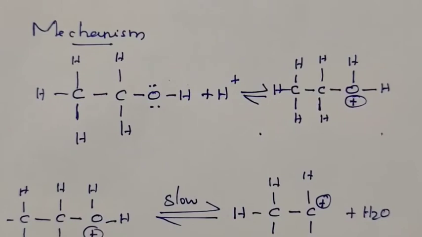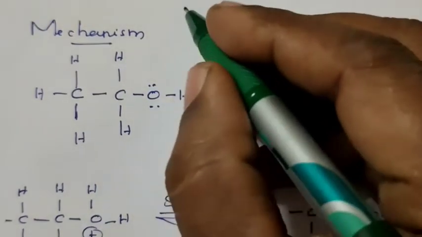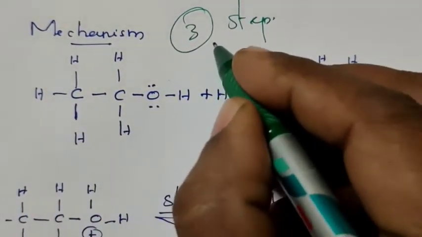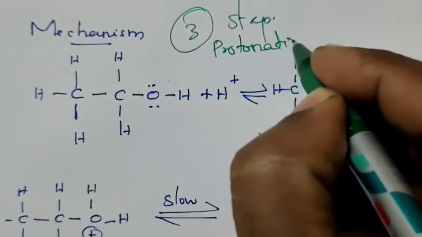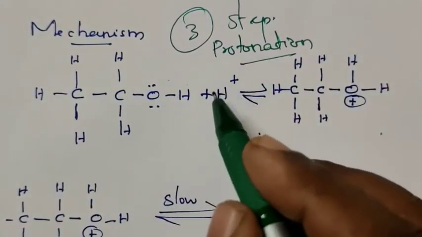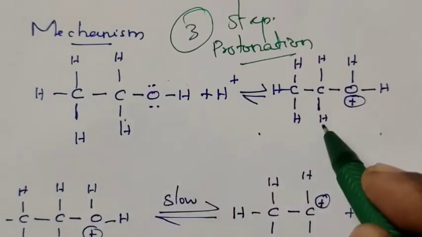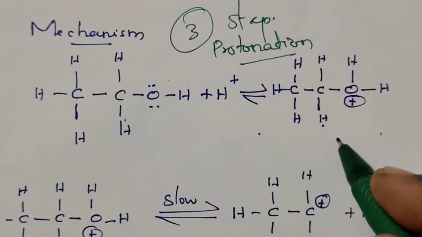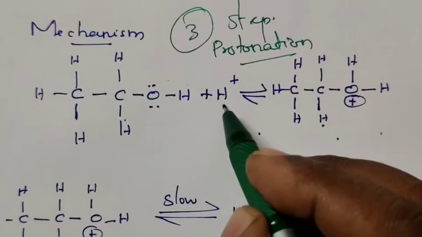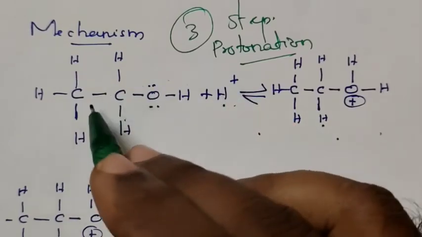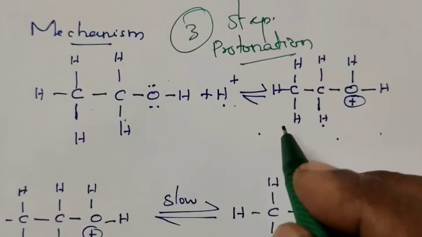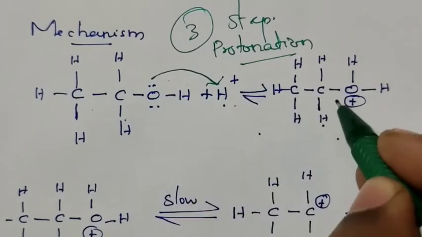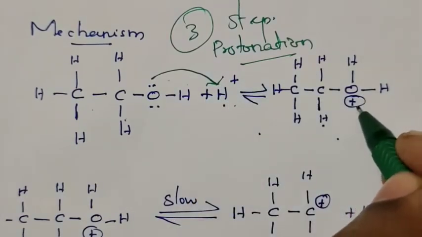Mechanism of dehydration. The mechanism of the dehydration reaction consists of 3 steps. The first step is protonation, that is protonation of alcohol to form protonated alcohol. The H plus from the acid, or otherwise a proton, adds to the alcohol. It is a fast step and is a reversible process. A lone pair of electrons is given to the proton, thereby we get protonated alcohol.